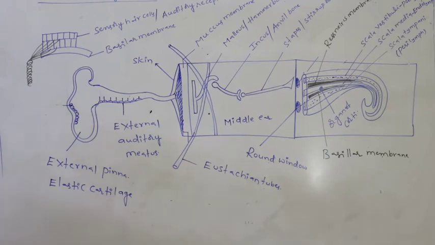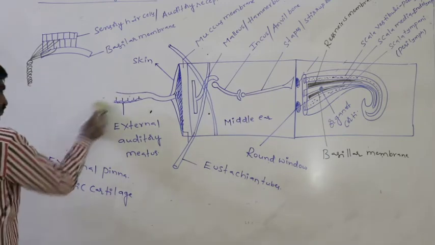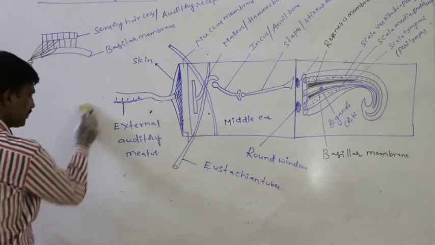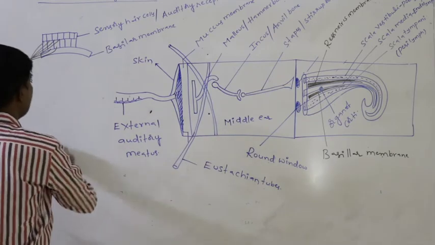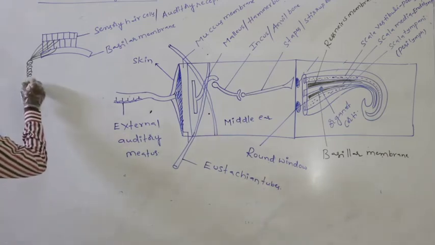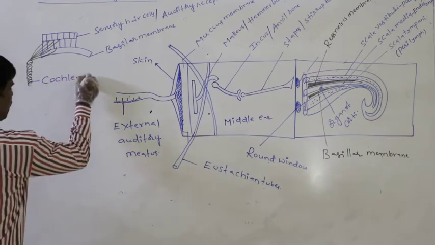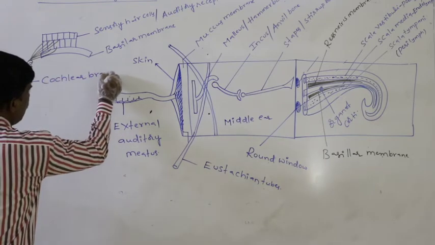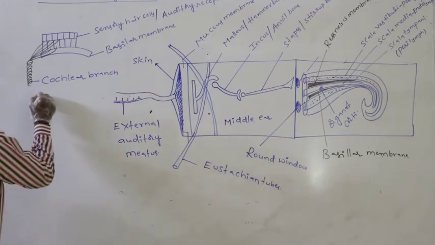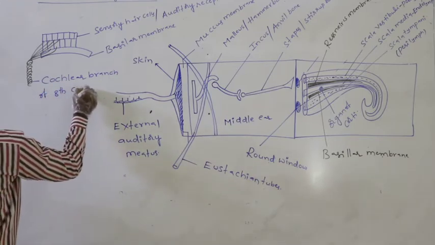All that kind of nerve fibers are aggregated and finally form the cochlear branch of the eighth cranial nerve.